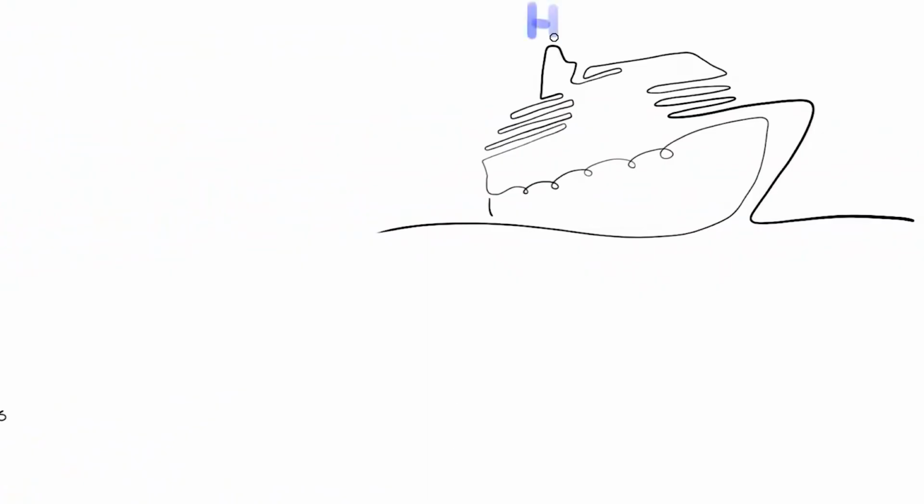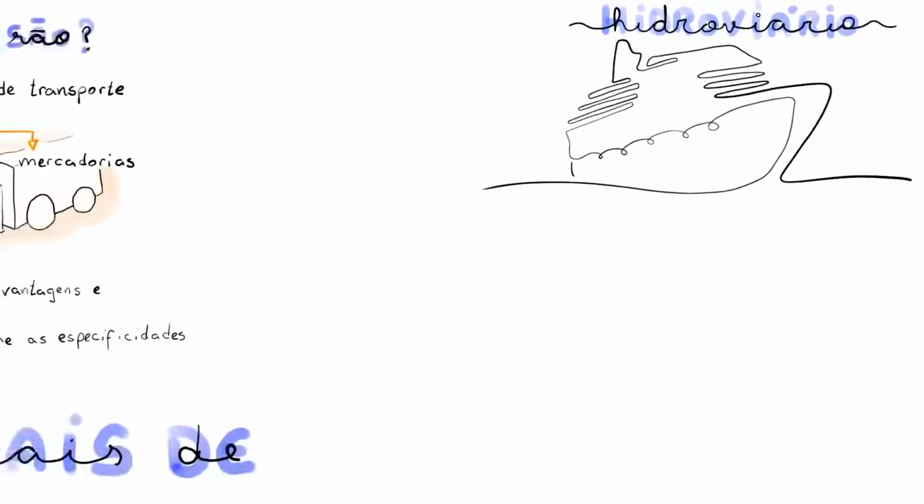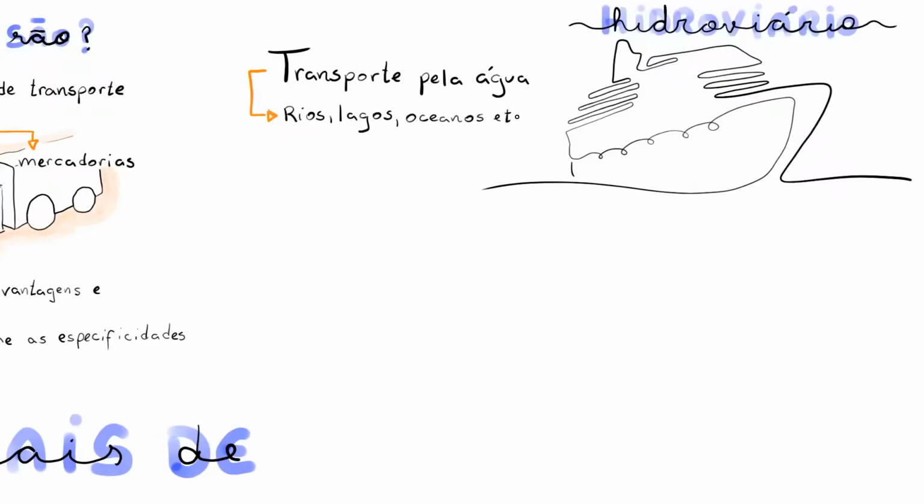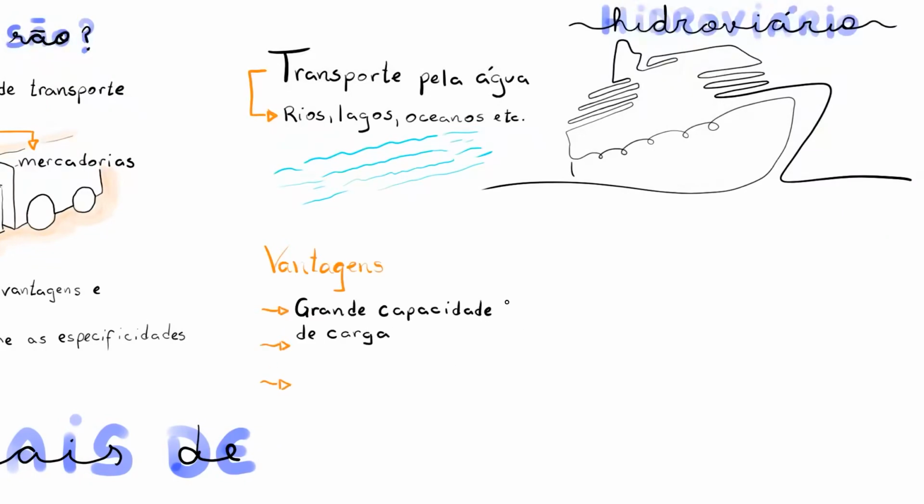Well, let's talk now about waterway transport. So hydro, water, right? Transport that uses waterways, whether on rivers, lakes, or oceans. And this type of transport has many advantages. For example, its large cargo capacity, right? It transports a lot of cargo at the same time. Because of that, it also has low shipping costs, because of its high cargo capacity. And another big advantage of this mode is the environmental aspect. It's not very polluting, especially when compared to the others.